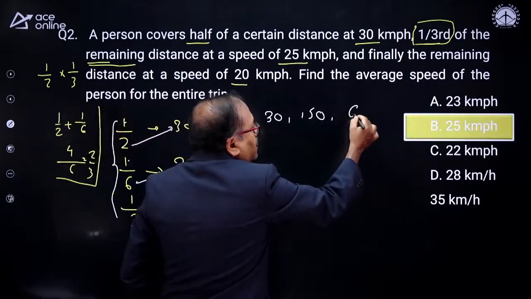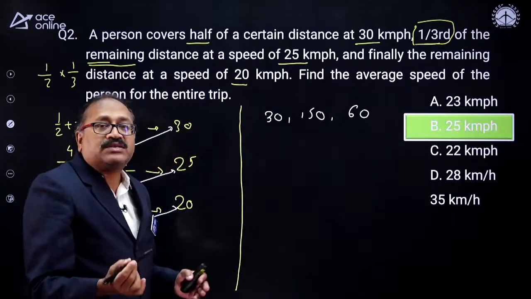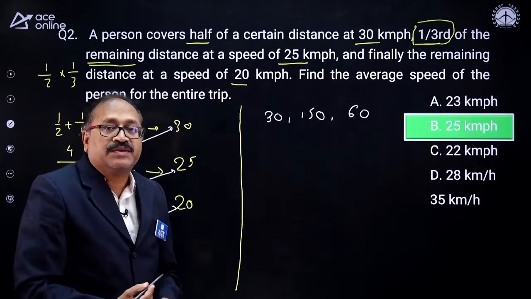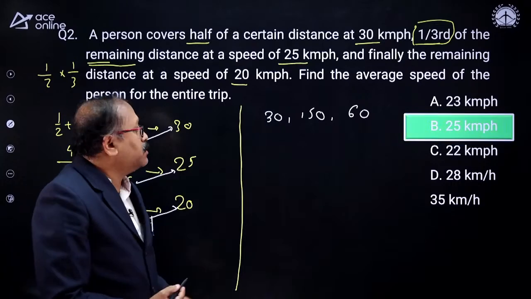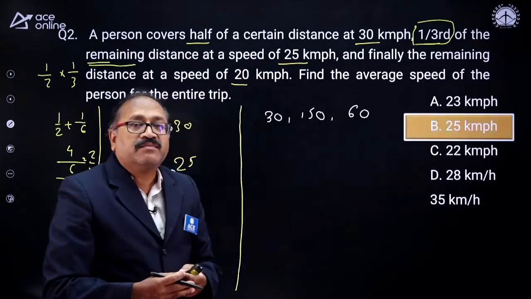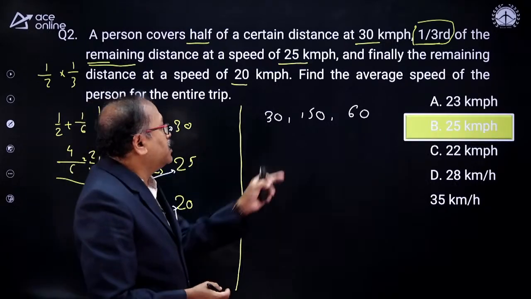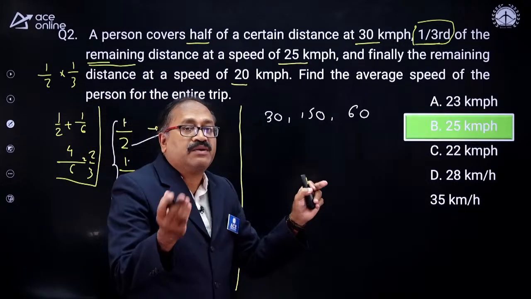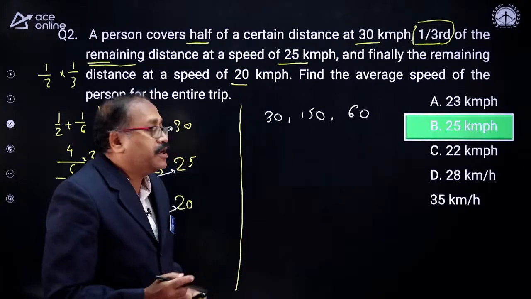Now take the distance here. The total distance will be the LCM of these numbers. What will be the LCM? 150 is the biggest number, not divisible by 60. The next multiple of 150 is 300. 300 is divisible by 150, by 60 and by 30 also.